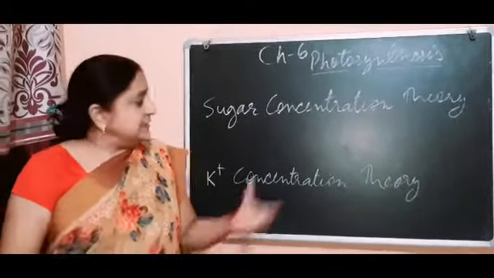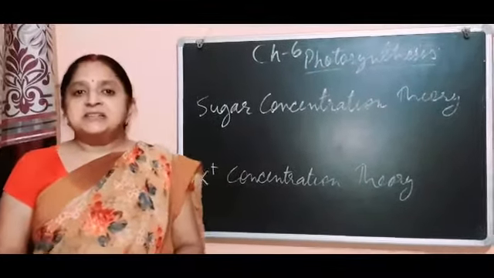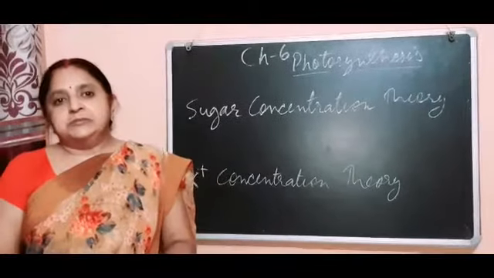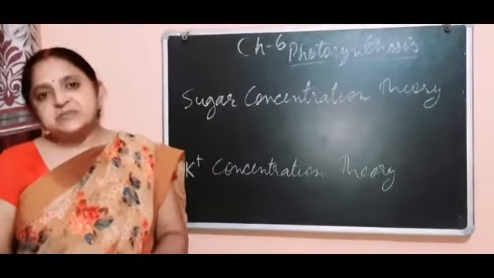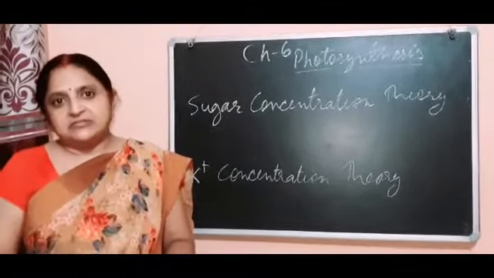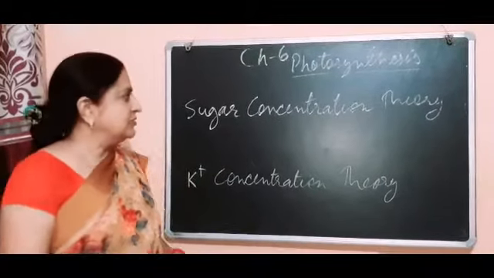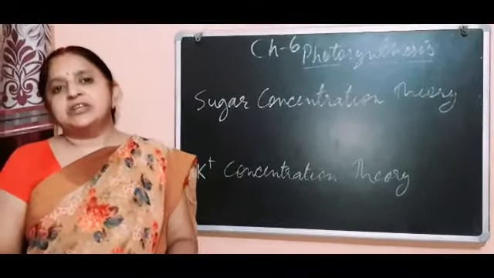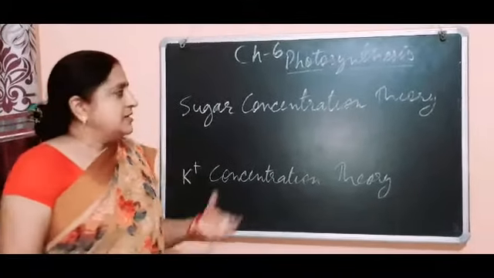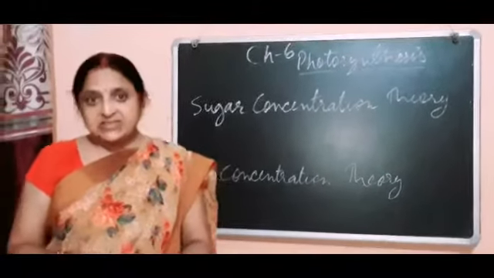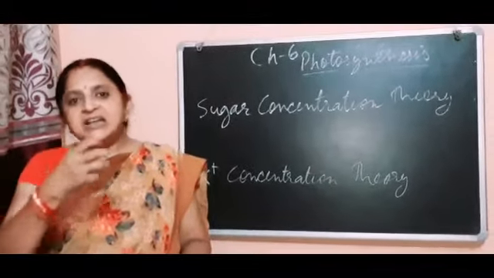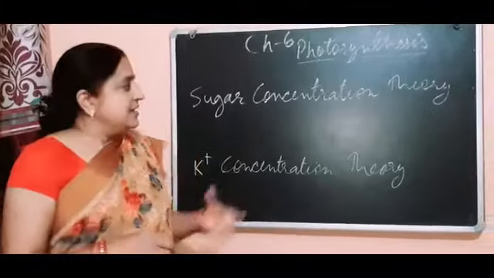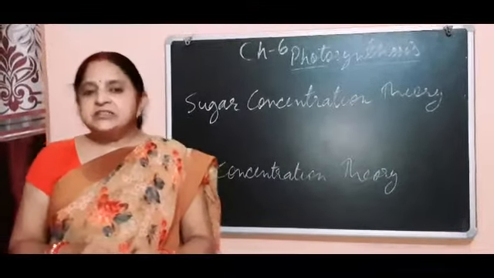This sugar makes the cell sap of the guard cell highly concentrated, means a hypertonic medium in the guard cell, and this hypertonic condition allows endosmosis, means sucking of water from the adjacent cells, and in this way it becomes turgid,